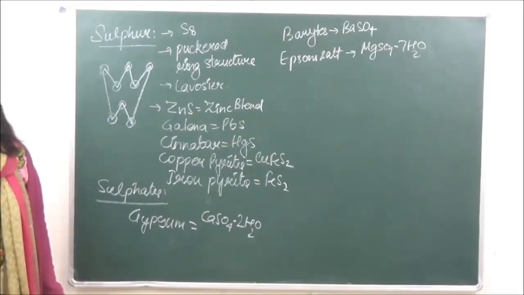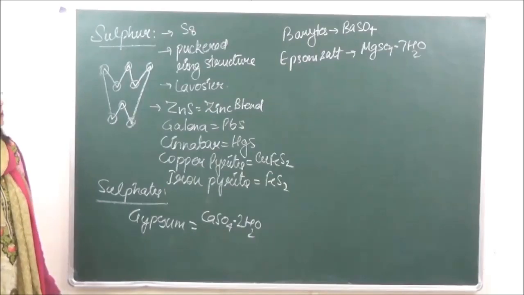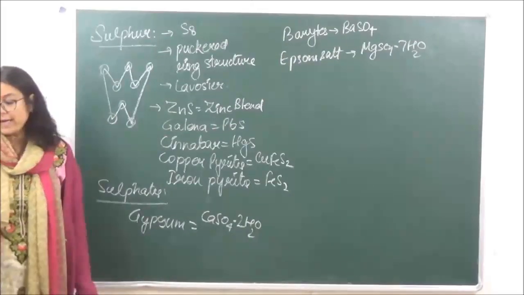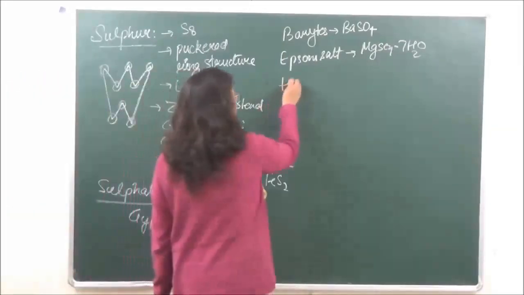Sulfur is also found in the form of sulfur dioxide SO2 and H2S, which are normally present in volcanic gases.